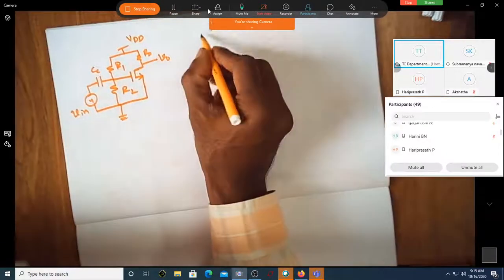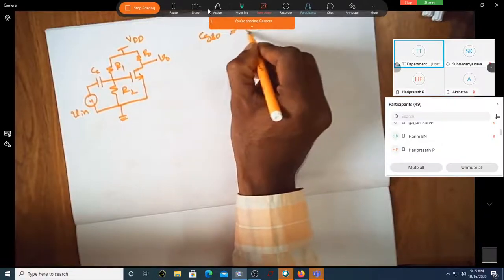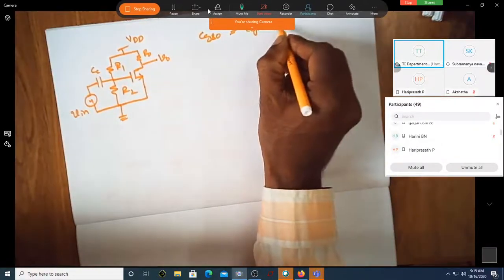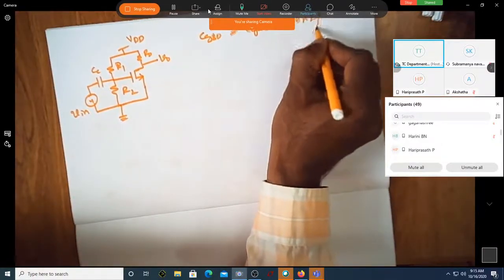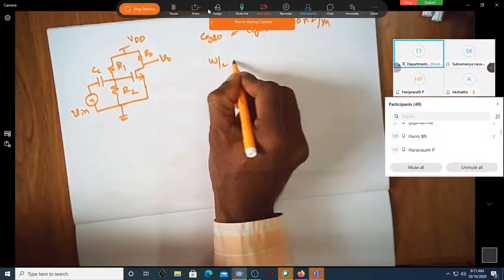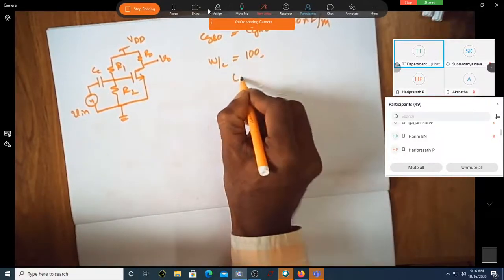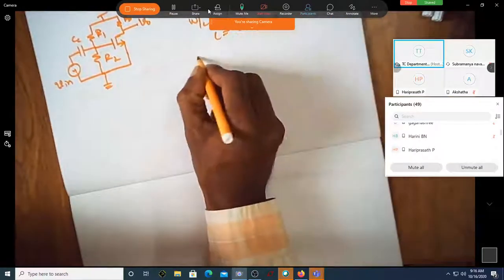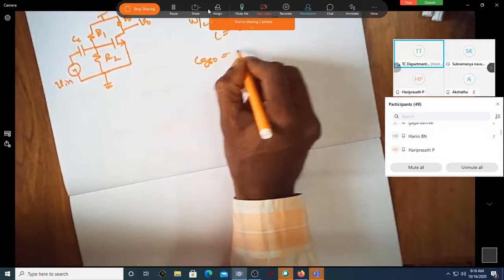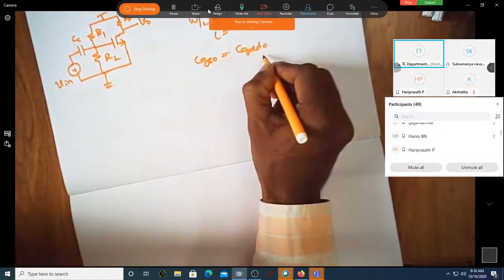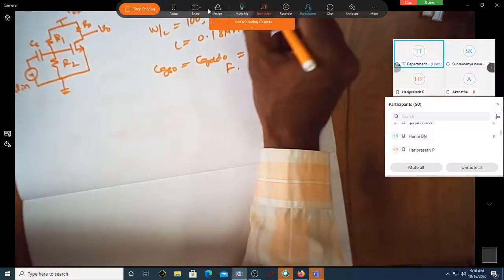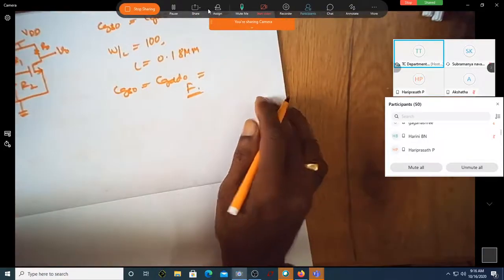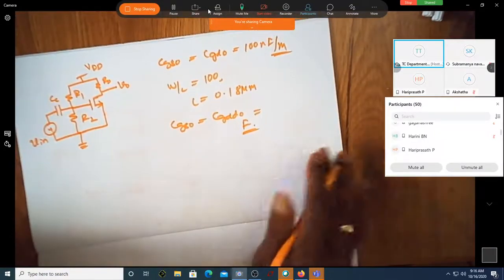If CGSO is equal to CGDO is equal to 100 nanofarad per meter, W by L is equal to some 100, and L is equal to 0.18 micrometer, then what is CGSO equal to CGDO in farads? This is in farad per meter. How do I find it in farad?